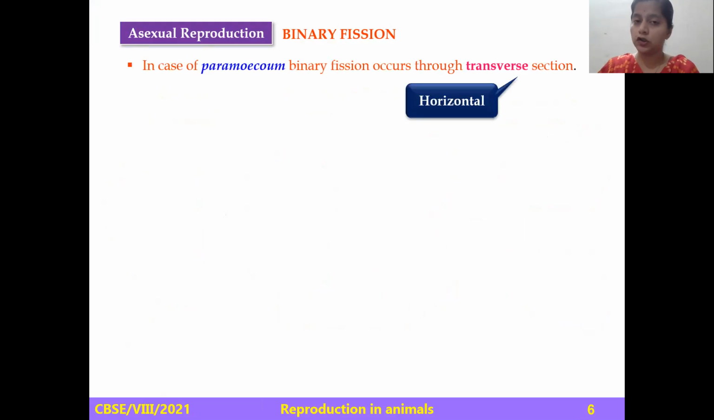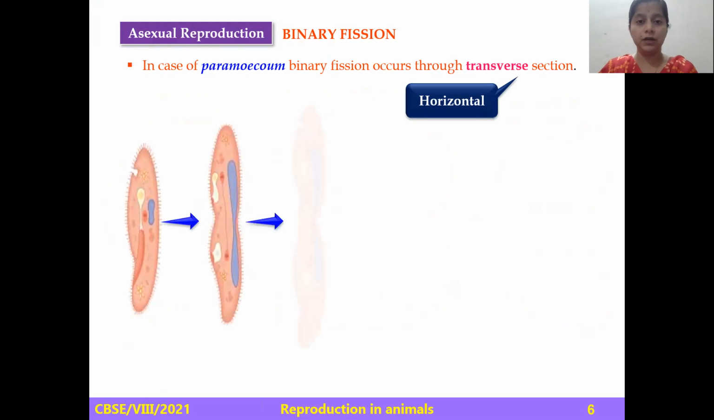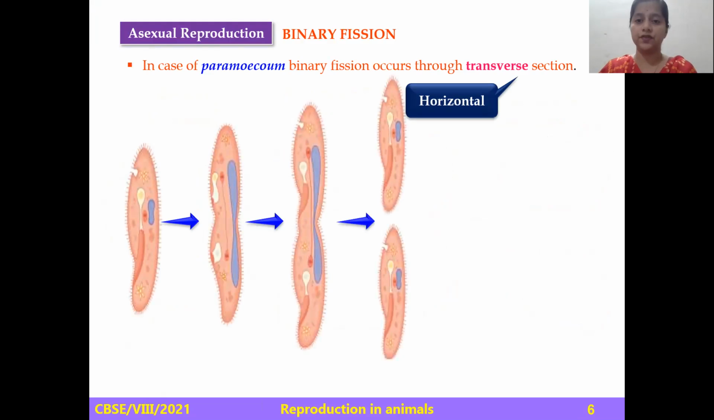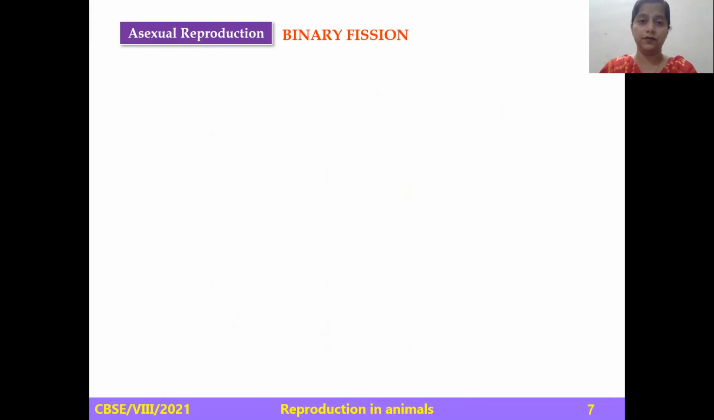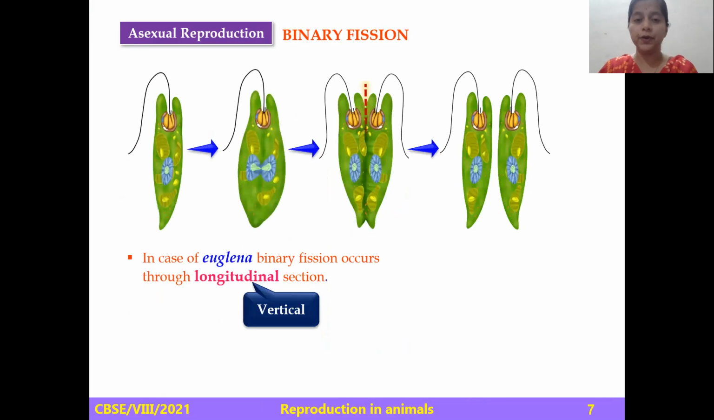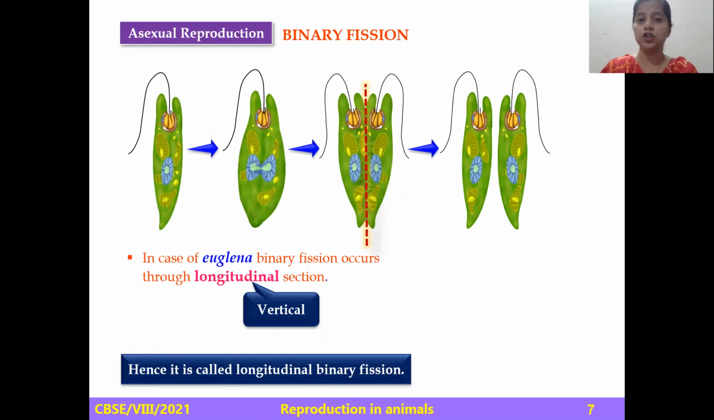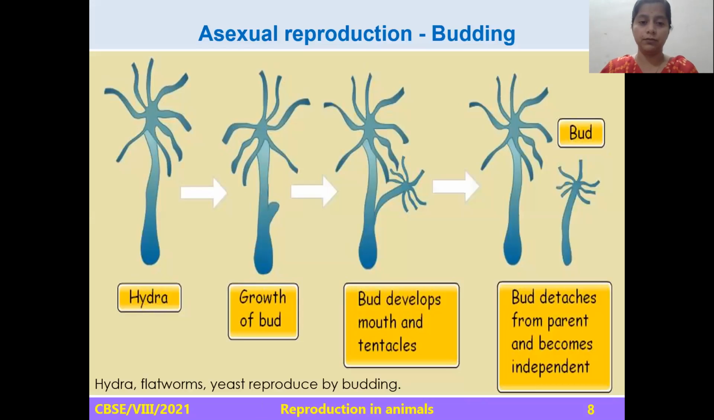Binary fission is also observed in case of paramecium. In paramecium, binary fission occurs through transverse section, that is horizontal. This type of binary fission is called transverse binary fission. The next example on the screen is euglena. In euglena, binary fission occurs longitudinally. That's why we call this type of binary fission longitudinal binary fission.